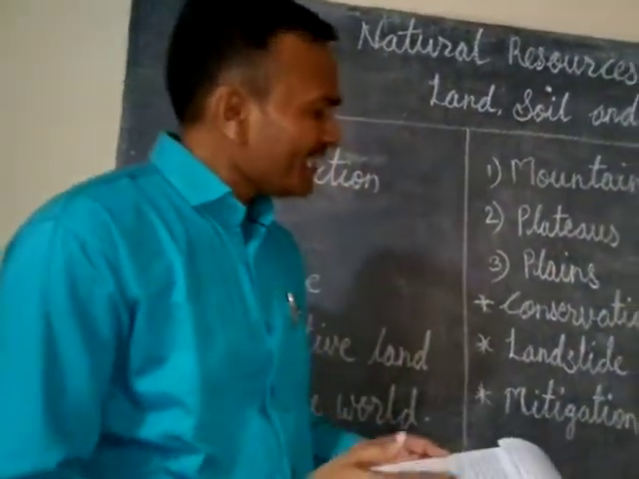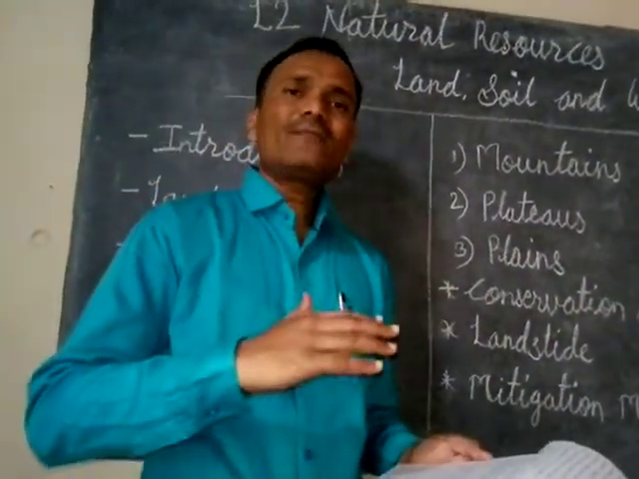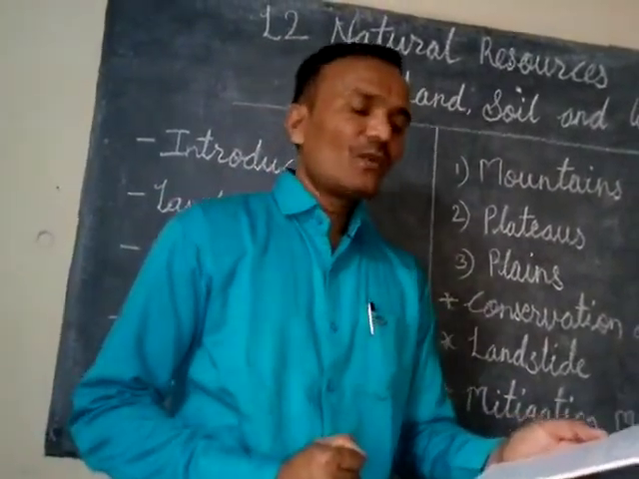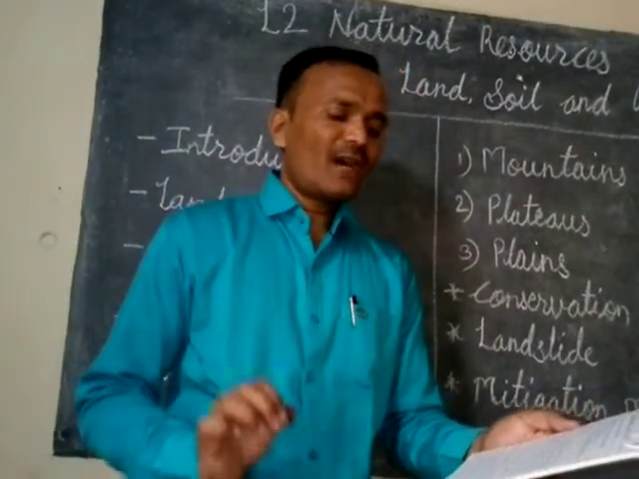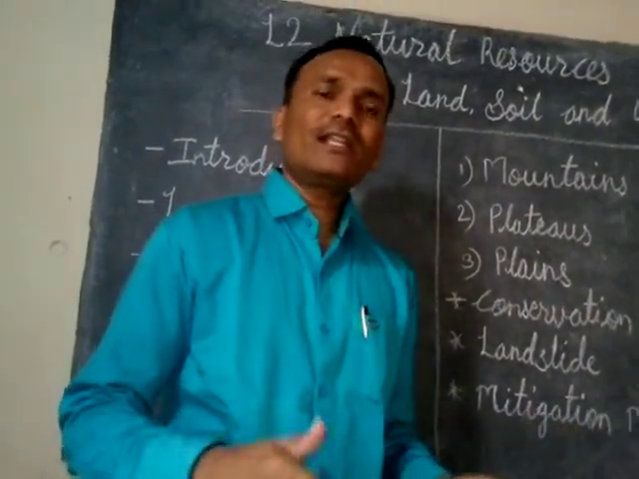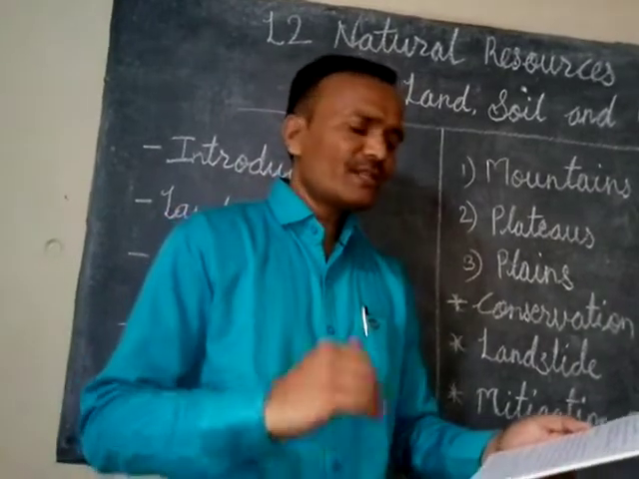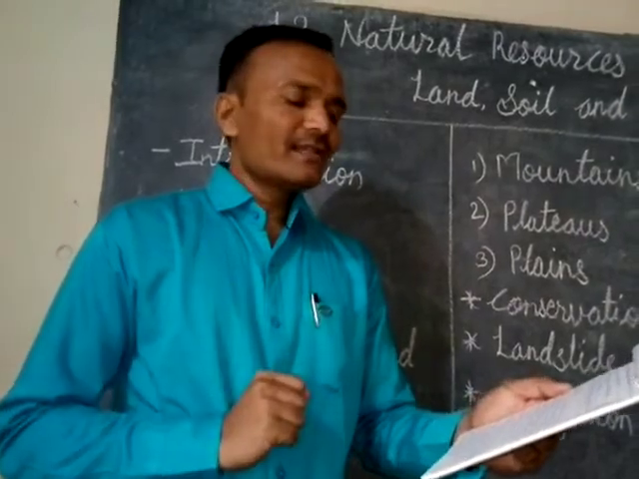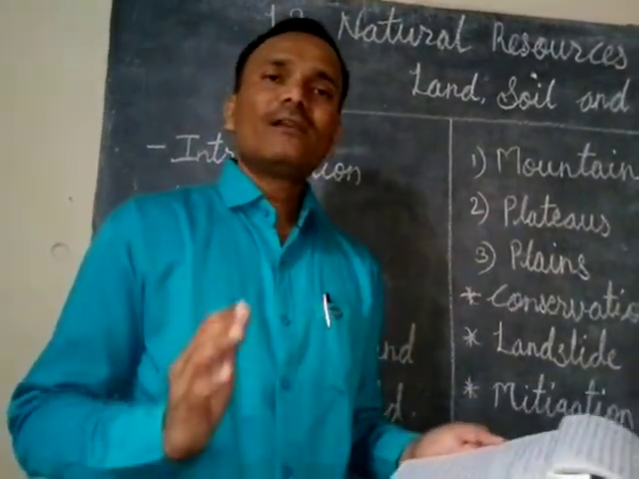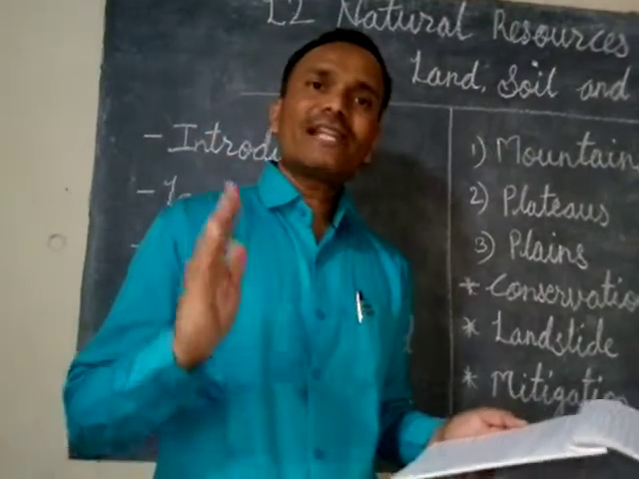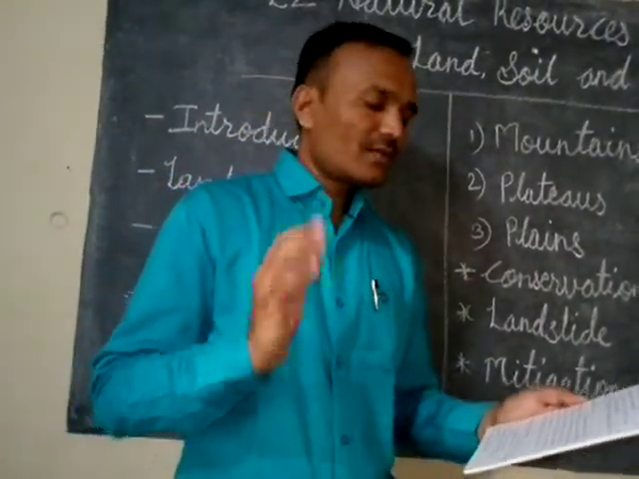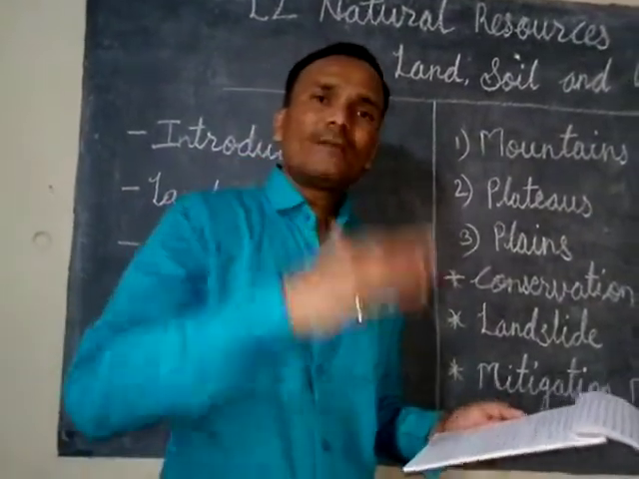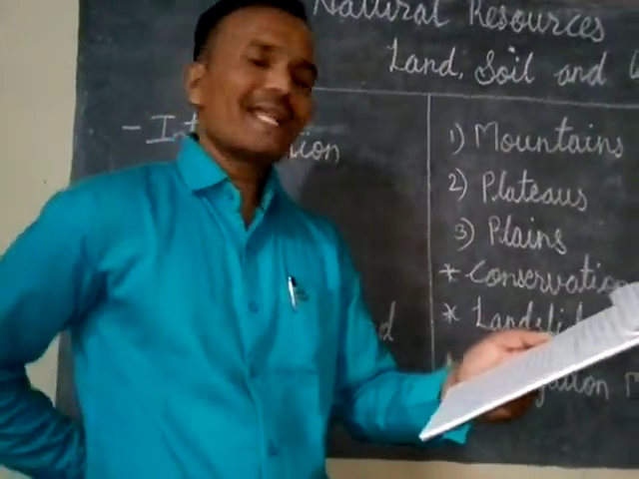Then the landslide can be mitigated. Mitigate means what? We can reduce that landslide with the help of some advanced scientific technology. Means if we use that technology, we can mitigate it. The first is construction of retention walls. Means wherever the landslide-prone areas are, the construction of walls can possibly stop the mass movement of these rocks and debris.